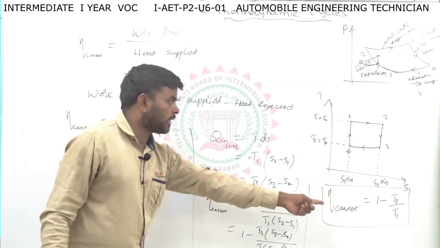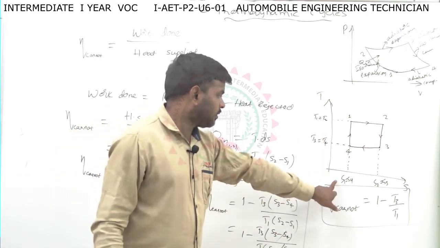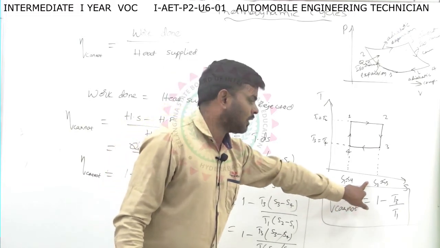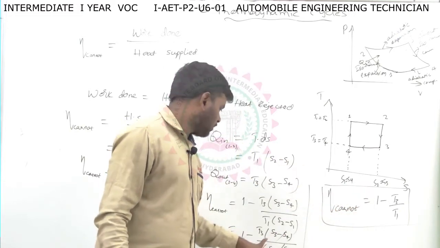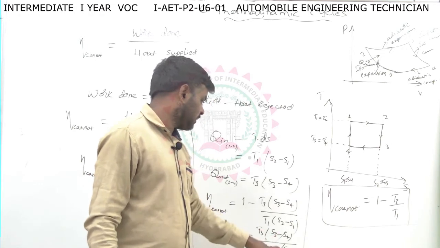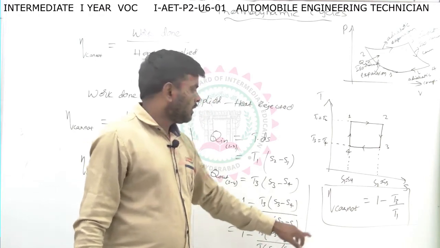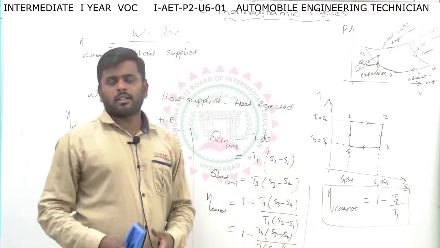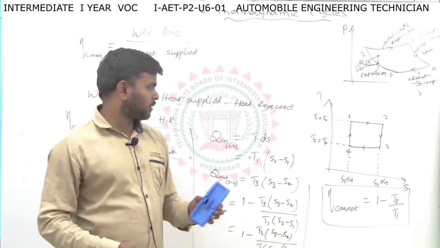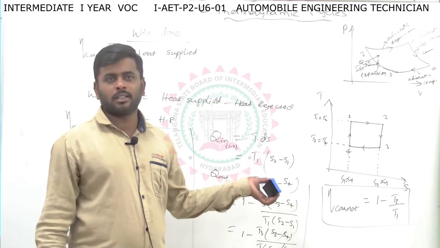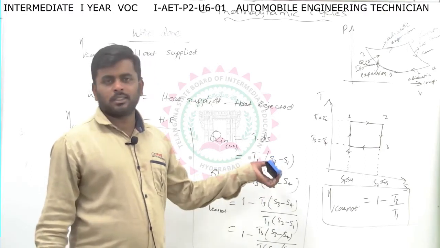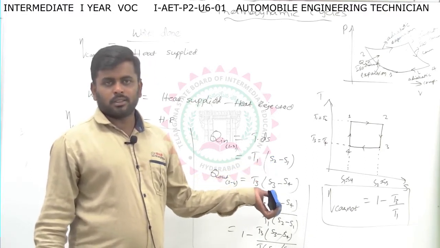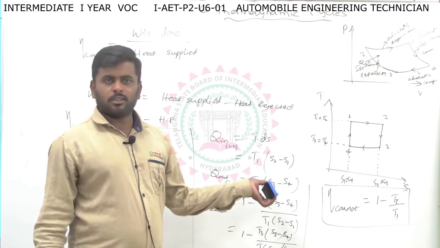From the TS diagram, we can see that S1 equals S4 and S2 equals S3. Substitute those values, and they will cancel, and we will get 1 minus T3 by T1. So there are different methods, students, to solve for the efficiency of a Carnot engine. I am using this method because it is very easy, so you can also follow this one. This is easy and useful for you.